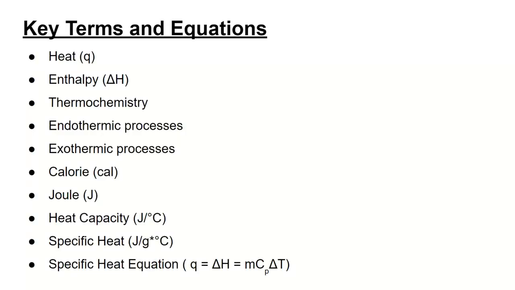We're going to learn about heat, which is represented by the letter Q, enthalpy, which is delta H and is used interchangeably with heat, the word thermochemistry, endothermic processes, exothermic processes, the calorie, which is CAL, joule, J, heat capacity, which is joules over degrees Celsius, specific heat, which is joules divided by grams times Celsius, and the specific heat equation, which is Q equals M times C of P times delta T. All these equations and terms will be important next week as well. So please make sure that you know them. If you don't, rewatch the video, or you can look at the extra resources we posted at the end of this video.